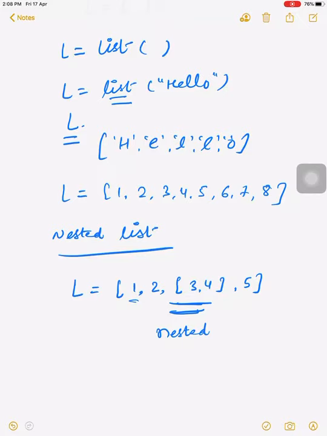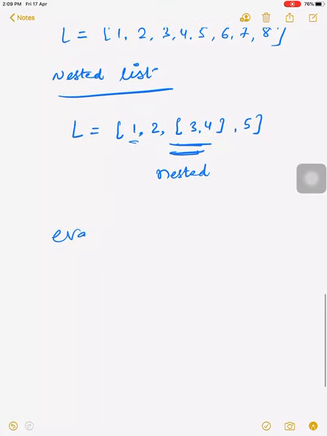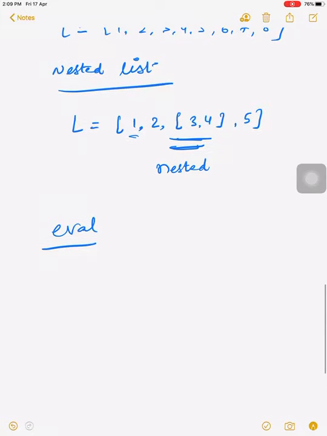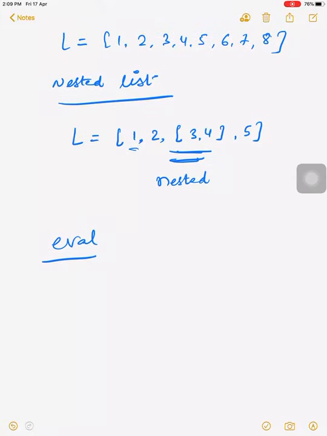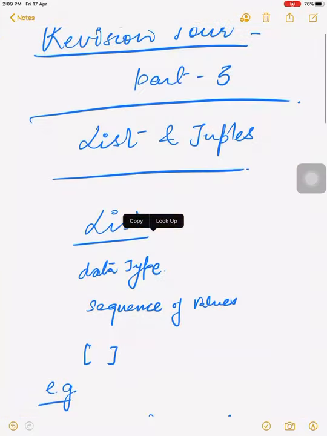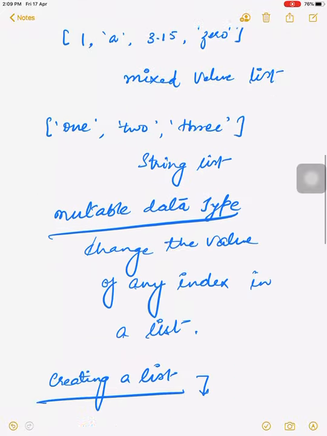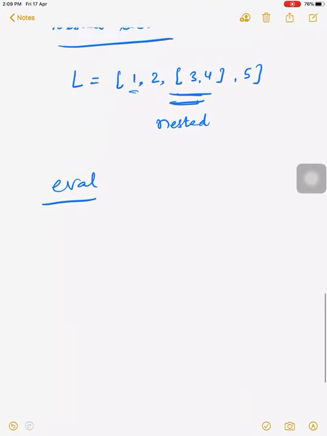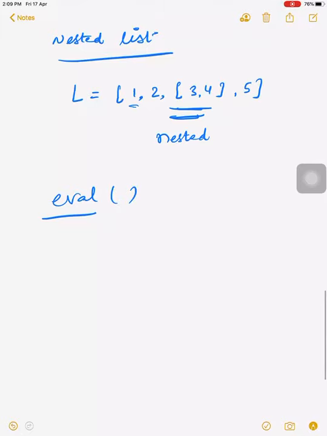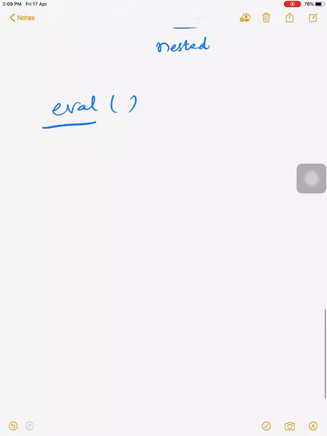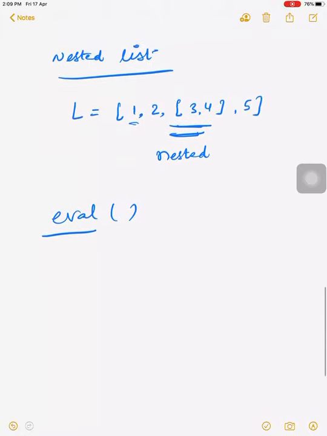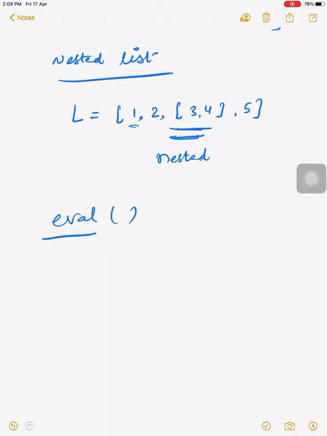Hope you understand. You have already learned about lists in your 11th class and used many functions of the list. Now I will take a small example of another function, eval, through which we can evaluate the list or any value in the form of its original value.